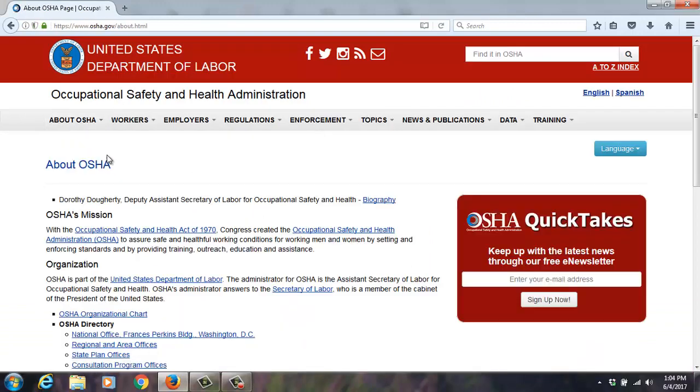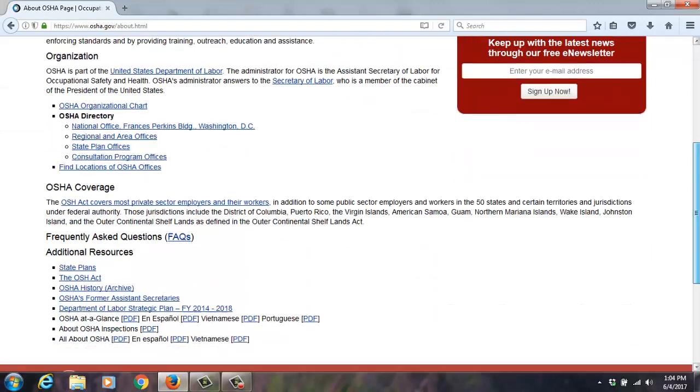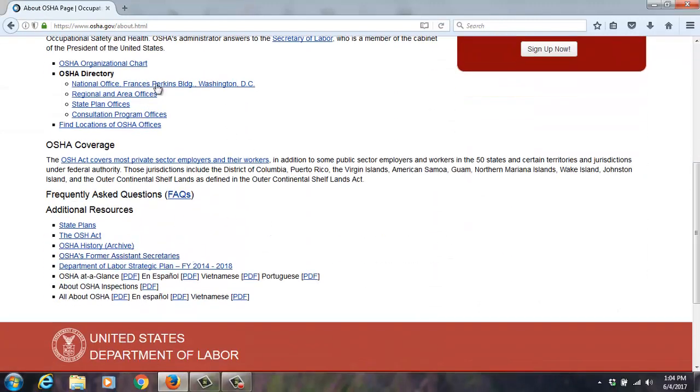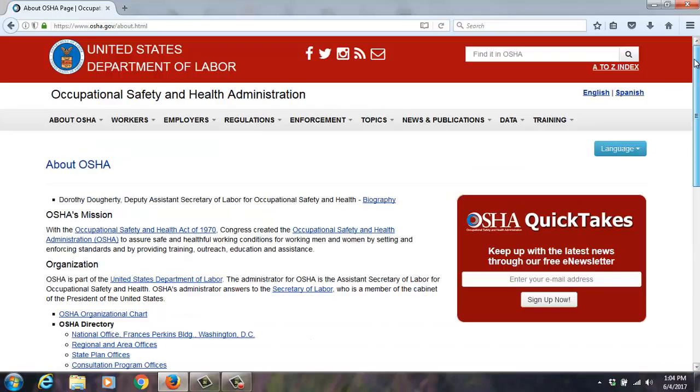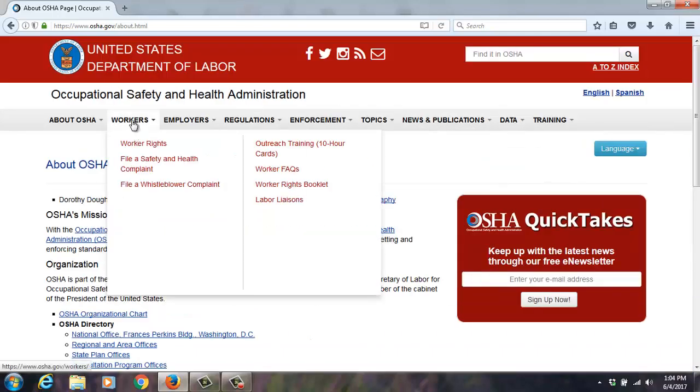Other than information regarding history and things like that, that's about all you need. The next tab over is workers. So if you're a worker and you want to know what your rights are, if you want to file a complaint, you want to know what your whistleblower protections are, that's when your employer discriminates against you for bringing up an OSHA issue or filing a complaint and then they try to discriminate, you've got rights.